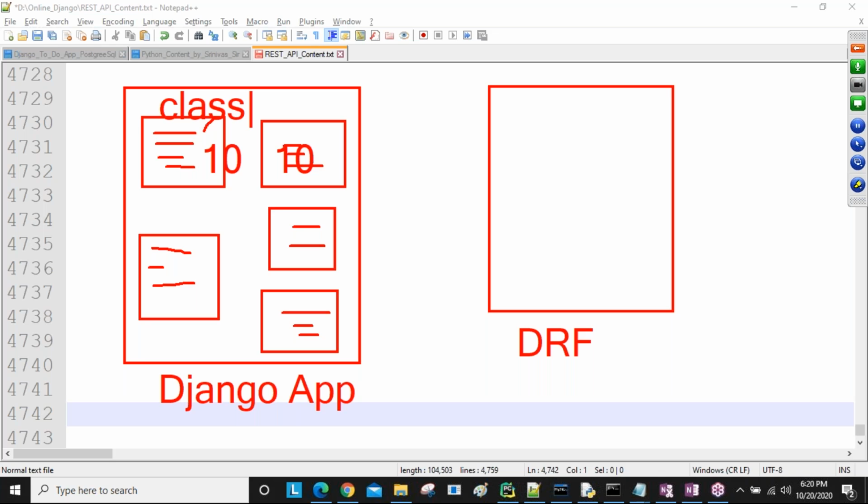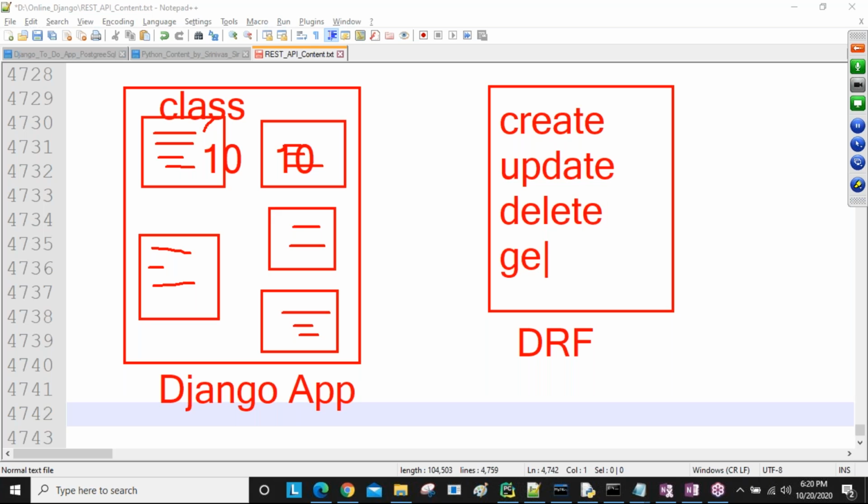Some ready-made classes are there, for example. So we just import those classes. Create class, update class, delete class, get class, like this. You just import the predefined classes, but you are not writing the business logic, sir. You are not writing the logic for creating. You just import the existing class.